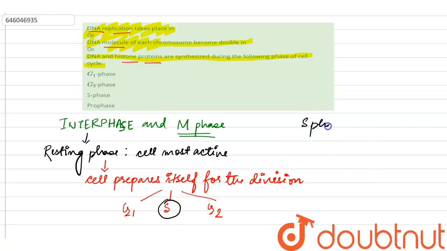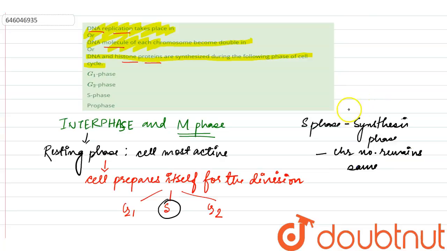Now what is this S phase? This S phase is also known as our synthesis phase, and in this phase the amount of nucleic acid, that is our DNA or the genetic material, doubles, but we need to keep in mind the chromosome number remains the same. There will be no duplication of our chromosome number. Only DNA will be doubled, only DNA will be twice. So this is our synthesis phase.